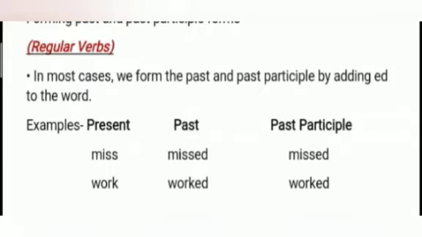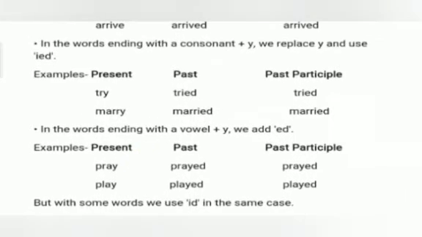But children, here you need to remember that in most of the cases, the past and past participle forms of the verbs remain same. So, you need to be very careful while using the past participle forms only in perfect tenses, because later we will discuss the other verbs which are not same in both the forms. So come to the next rule.